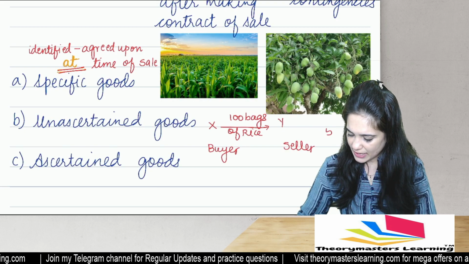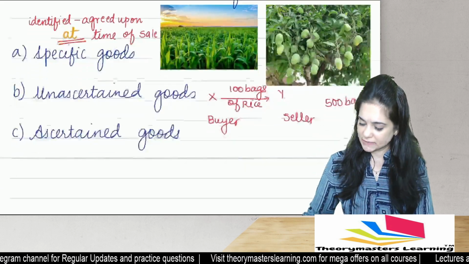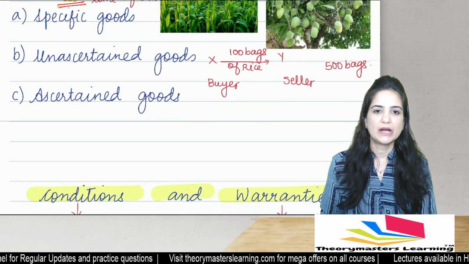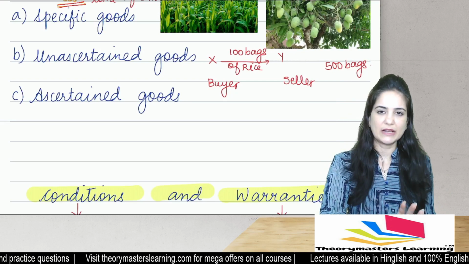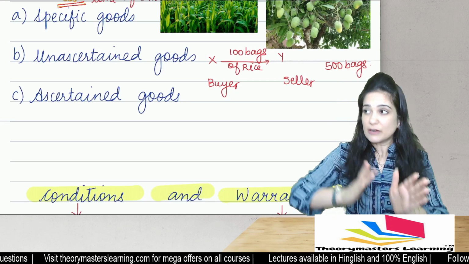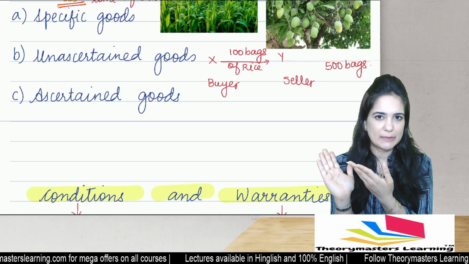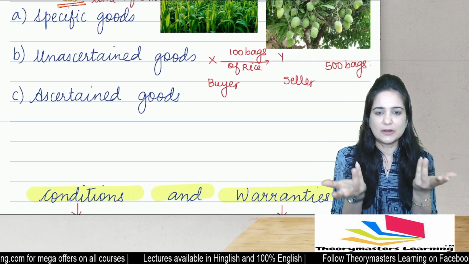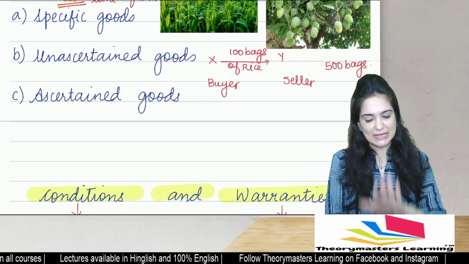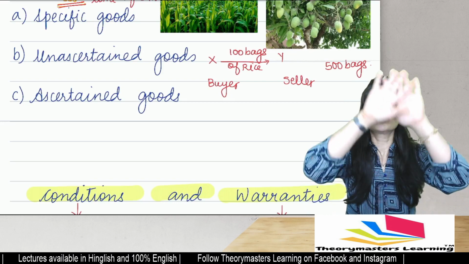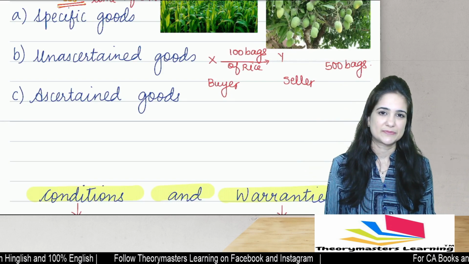Now the seller has 500 bags in his godown. X says, I want 100 bags. He says, okay, I will sell 100 bags to you. There are 500 bags kept in the godown of Y. Now, out of these 500 bags, which bags are to be given to X? That we have not decided. So, as of now, all those 500 bags, they are unascertained goods.